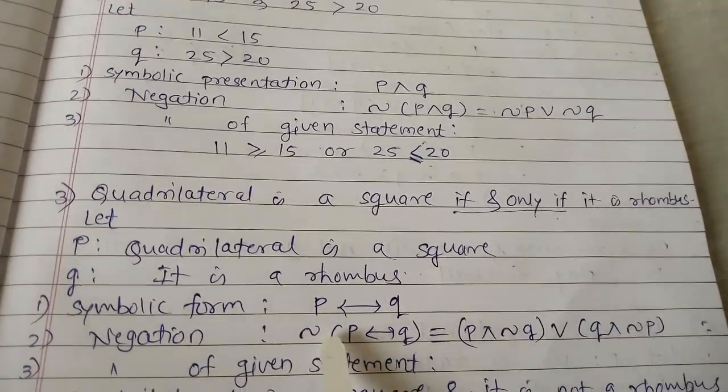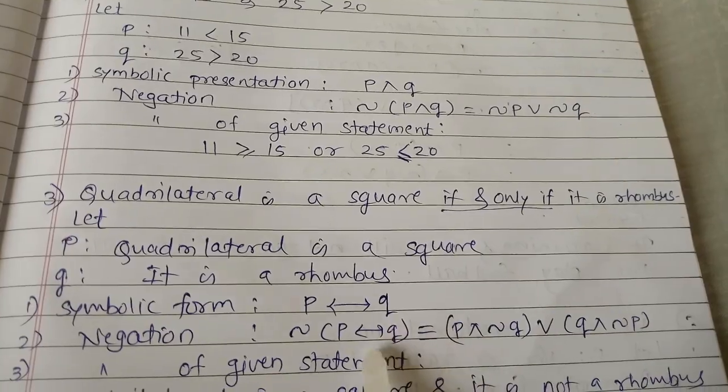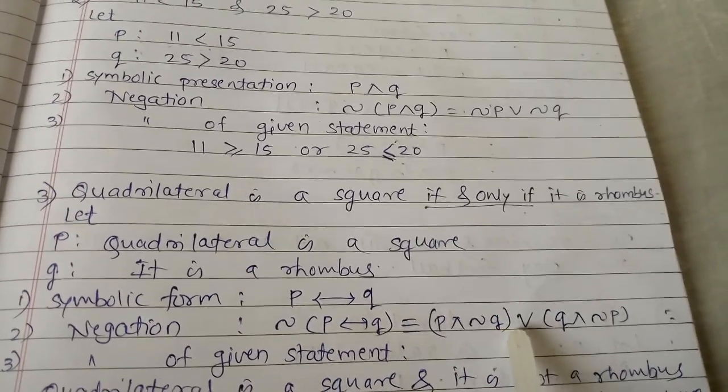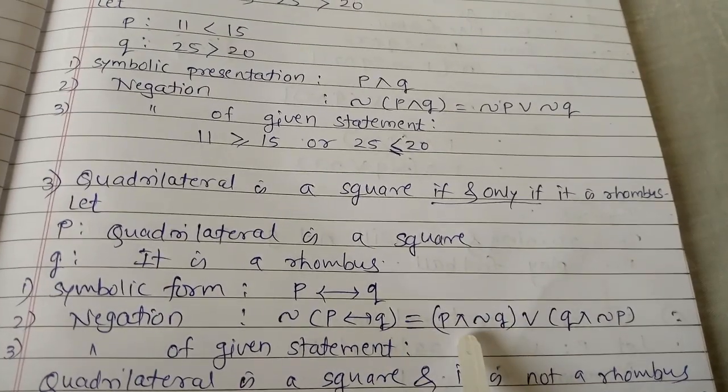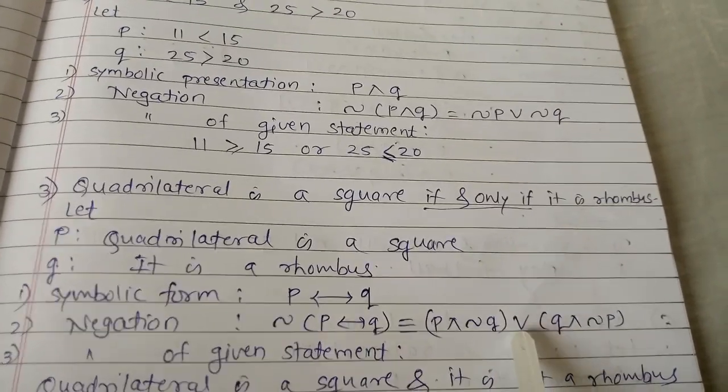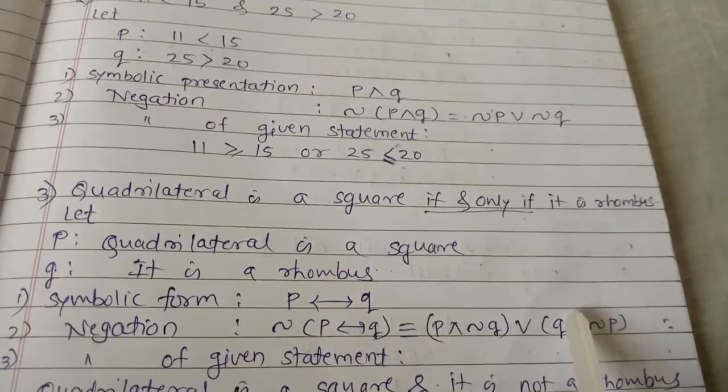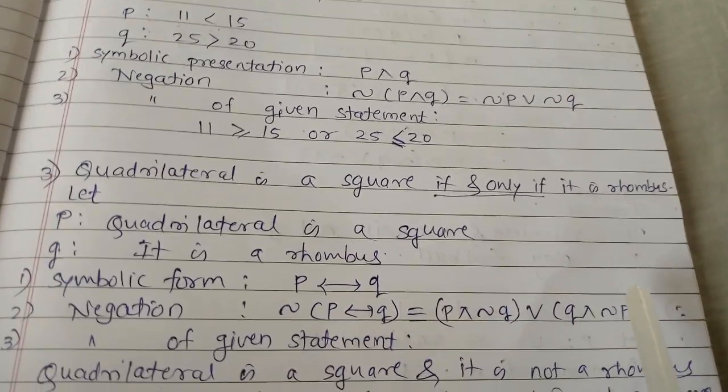You know the formula of the negation, we already learned, so we can directly write it in the negation form. So the negation of p biconditional q is p conjunction negation q, disjunction, q conjunction negation p. You have to learn these formulas.